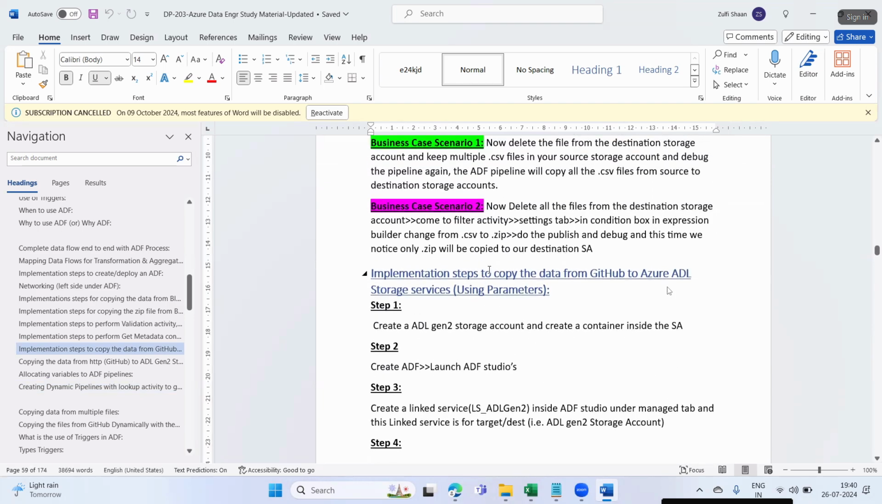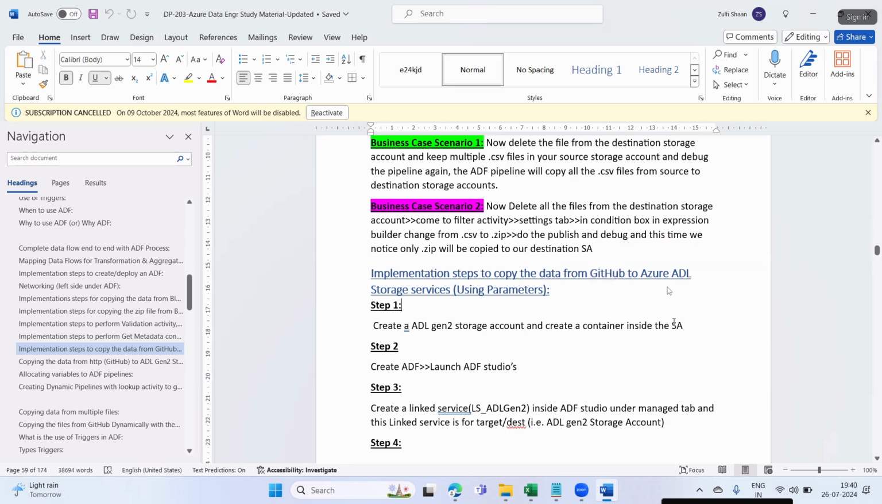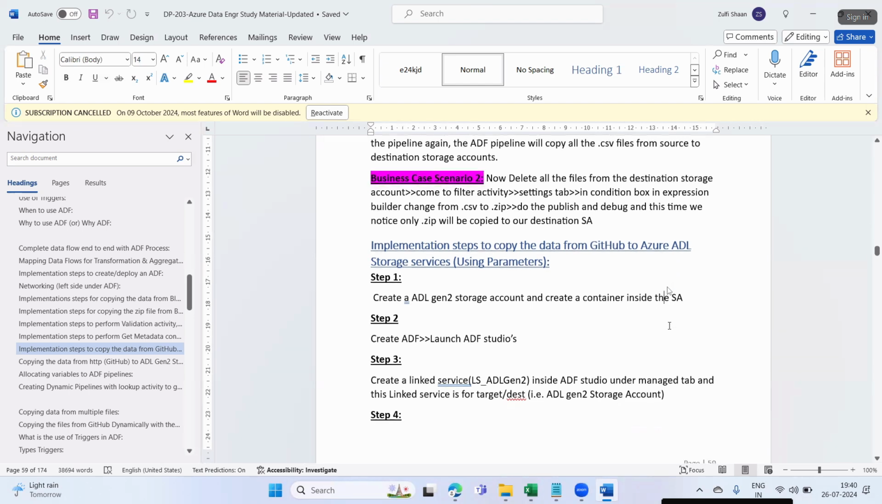Implementation steps to copy the data, copying the data from GitHub. GitHub is one portal. So till now we have taken data from our source systems like storage account, on-prem, CSV file, zip file, etc. This time it is something different where we are extracting the data from GitHub to our destination system using ADF.